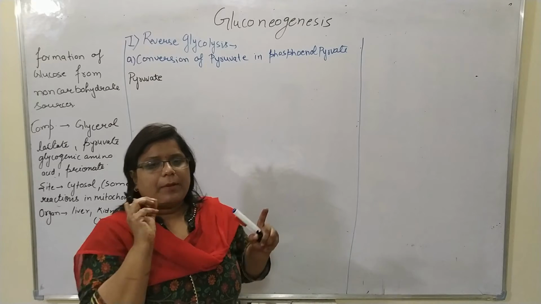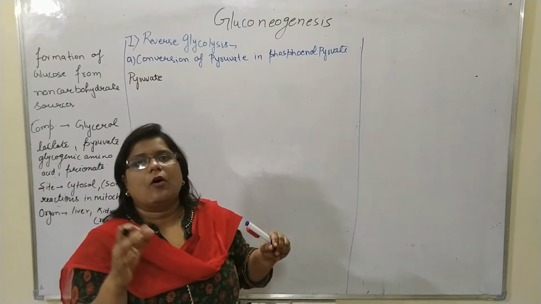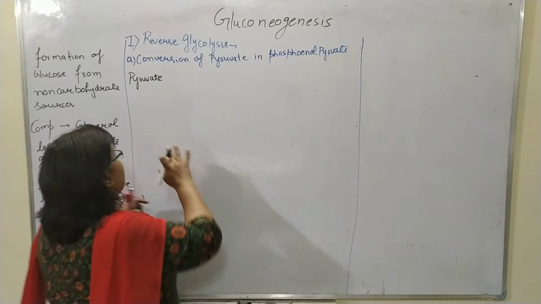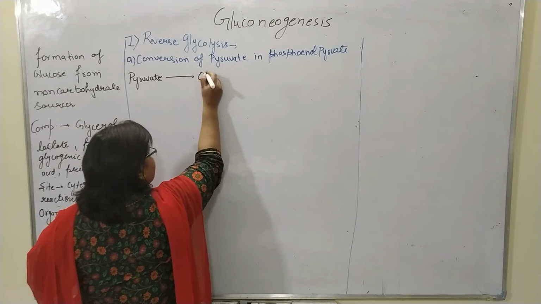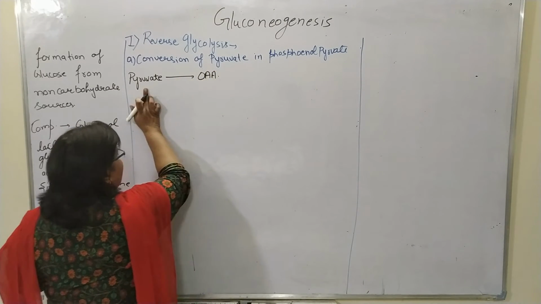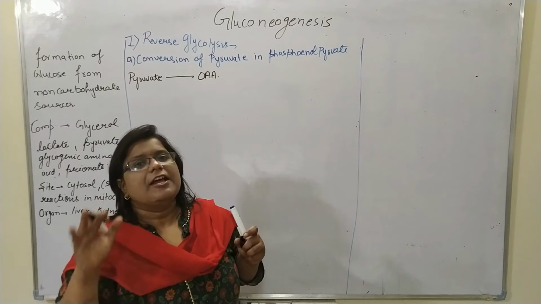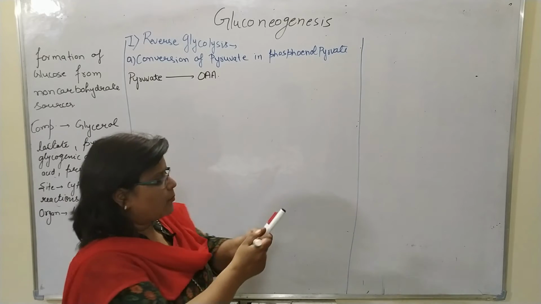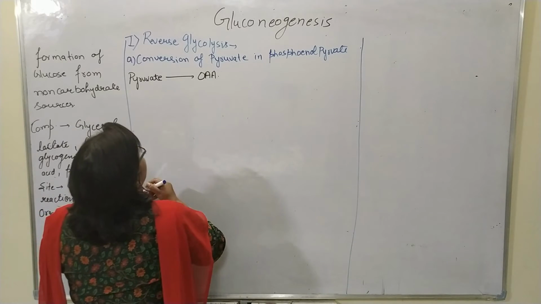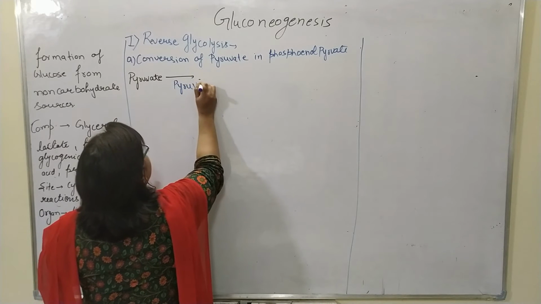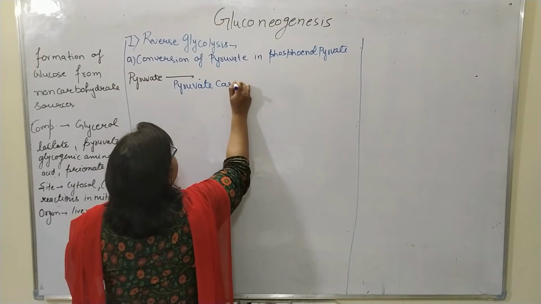Here the pyruvate is first converted into oxaloacetic acid, as happens in the TCA cycle, with the help of the enzyme pyruvate carboxylase.